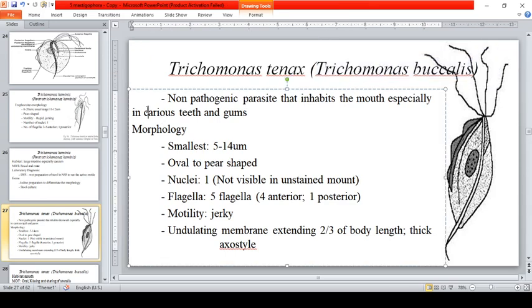Okay, so morphology. Smallest among them, the Trichomonas tenax, that is the smallest. Oval to pear shape. The nuclei are not visible in the unstained mount. Flagella, 5 flagella, so 4 in the anterior and 1 in the posterior. Okay, motility, jerky motility, just like also for the Trichomonas hominis. The undulating membrane extends 2/3 of the body length. Okay, so hanggang 2/3 lang yung body length nung kanyang undulating membrane.